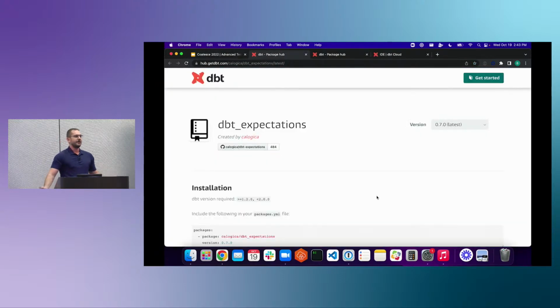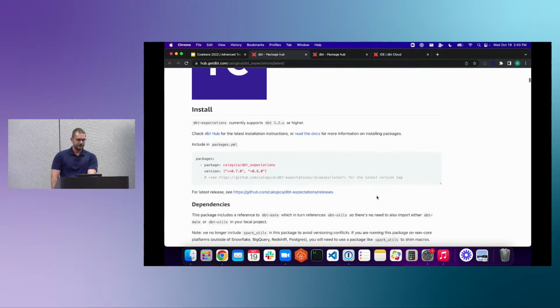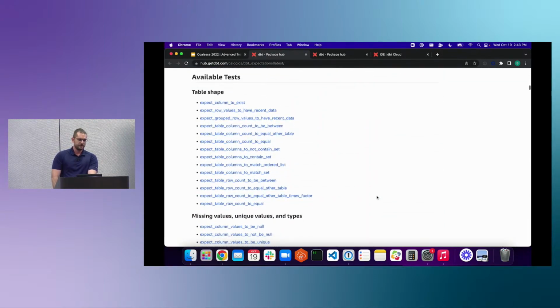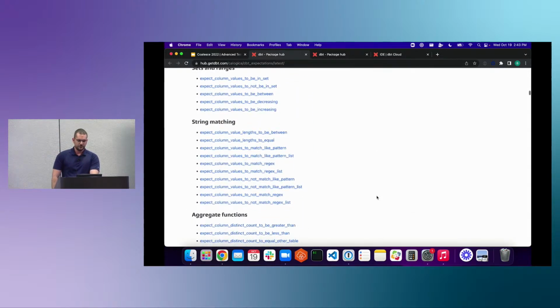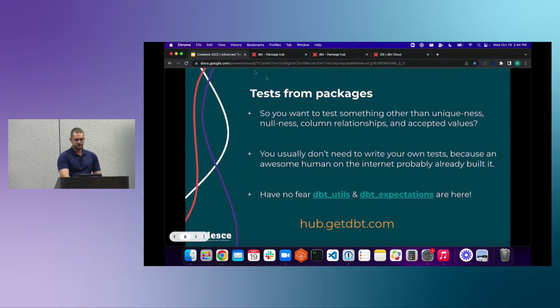This entire package's purpose is to provide you with additional tests that you can add to your project. There is everything that you could ever want out here. You can do things around table shape. So I expect my tables to have this many columns. I expect a specific column to exist. You can do things around string matching, which is very helpful. If you want to use regex patterns to find strings for testing purposes, you can do that. What I'd like you to do is just go out to the hub, poke around, look at some of these tests, and what we're going to do is add a couple to your project.